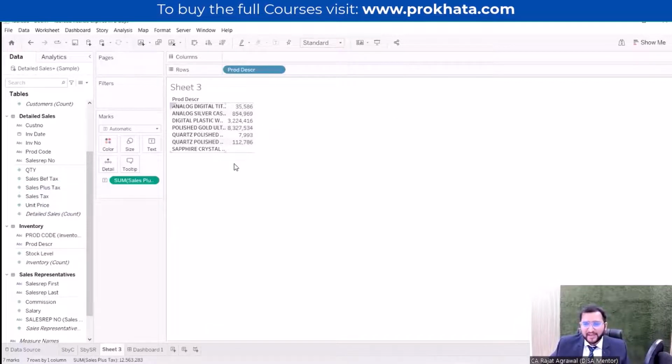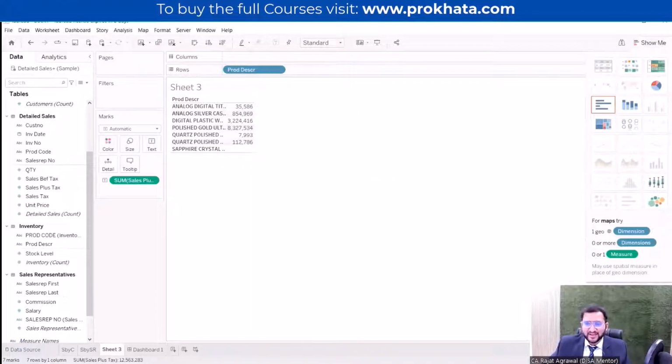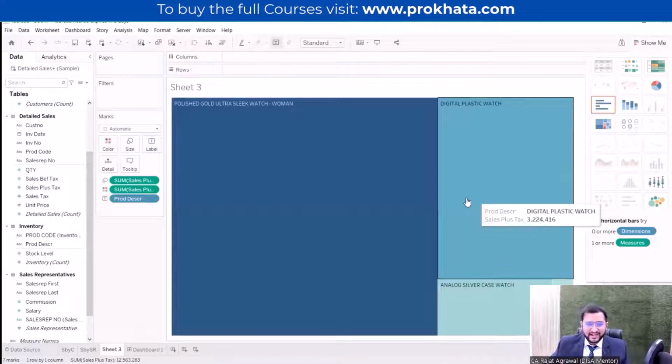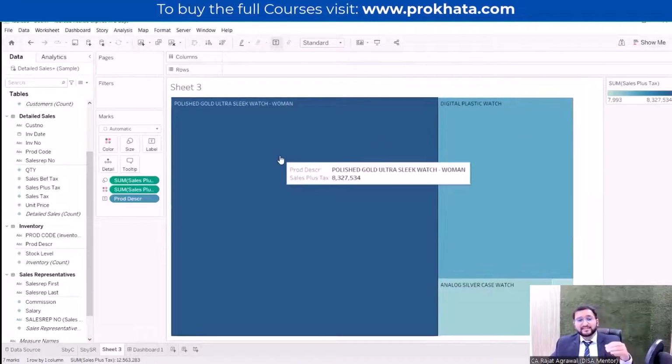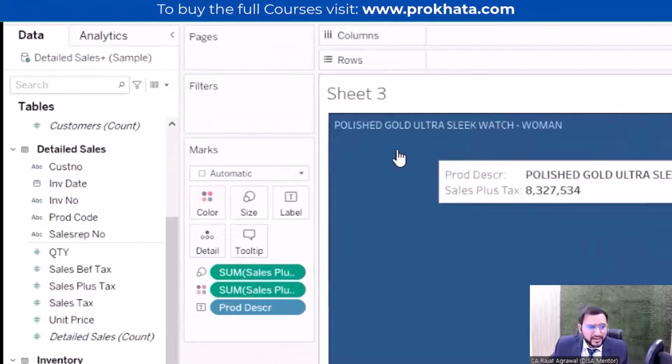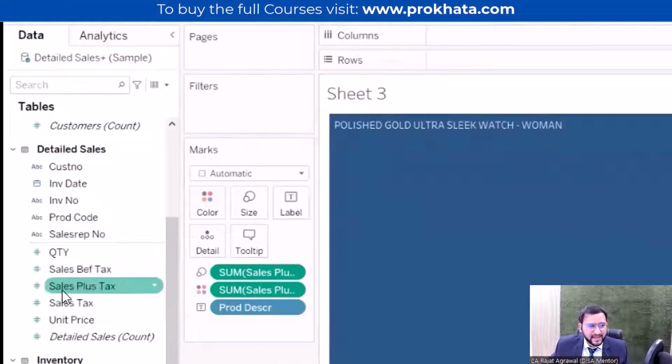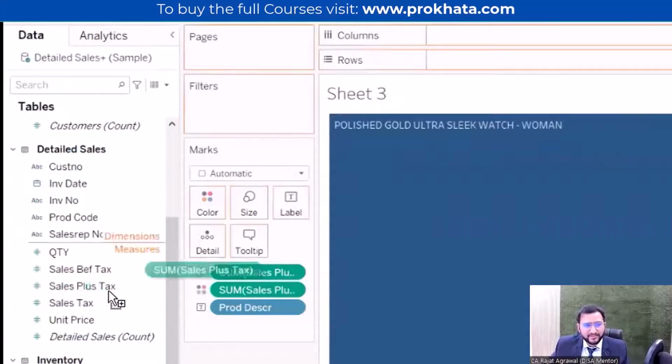Now it is very boring data because we are not getting much idea from seeing this data. So let me just start visualizing this. I will click on Show Me and start visualizing. Let us take another kind of chart, that is a tile sheet. It is a very effective tile sheet. Let's see what is happening. As soon as I click on the tile sheet, let me just hide this. From color we can identify that if it is dark blue, it shows it has done the maximum sales. Let me put the labels also so you can understand it in a better way. I will put the sales plus tax in the labels. So now we can see.